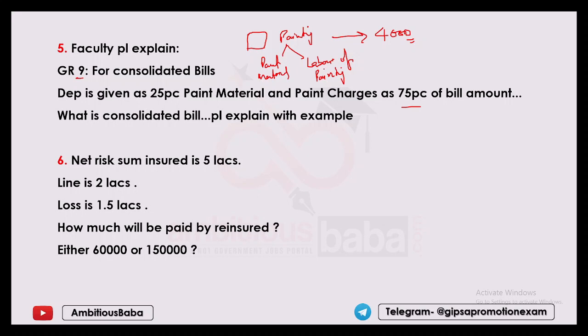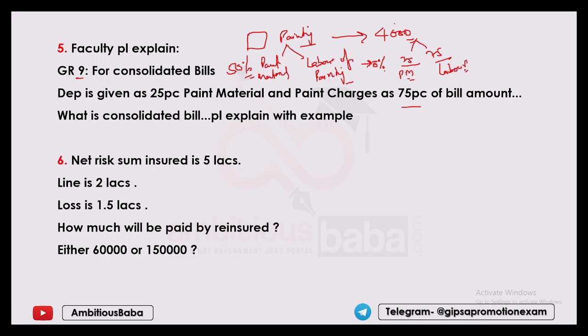If it is a nil depreciation policy, then no issue, because there will be no depreciation upon the paint material. But if the policy is for an old vehicle and there is no nil depreciation coverage, you need to deduct depreciation. Painting labor has 0% deduction. Paint material has a deduction of 50%. Then how will you resolve it? This amount is divided in the ratio of 25-75. 25 is for the paint material, whereas 75 is for the labor.